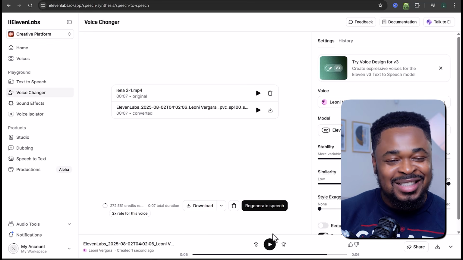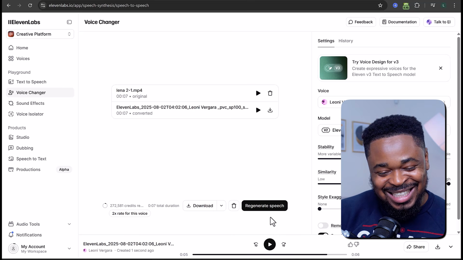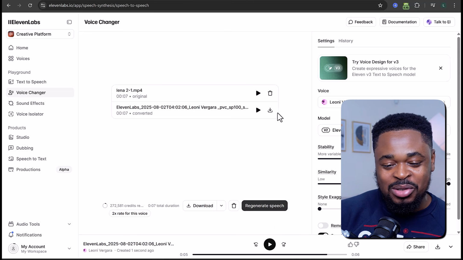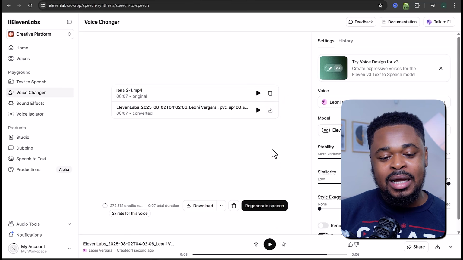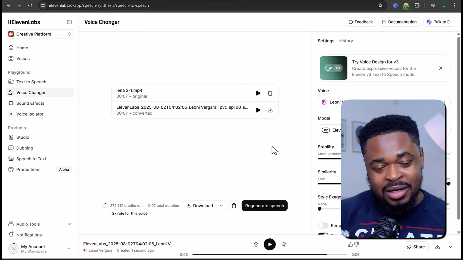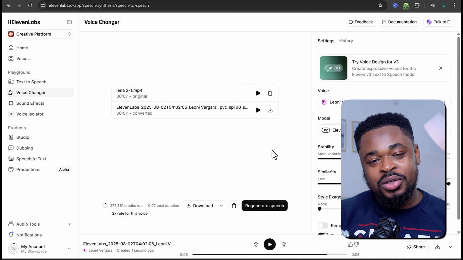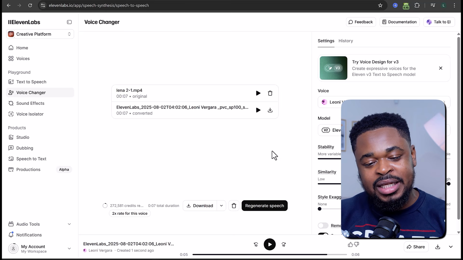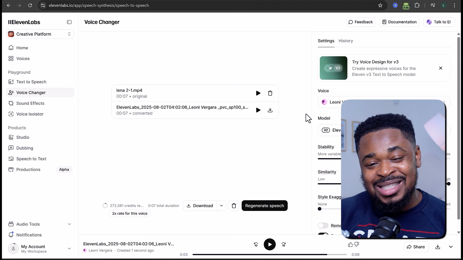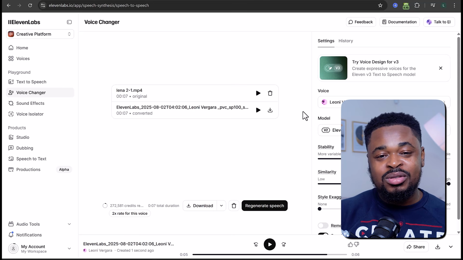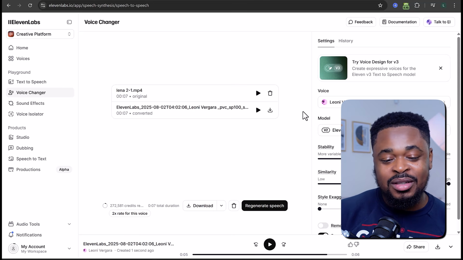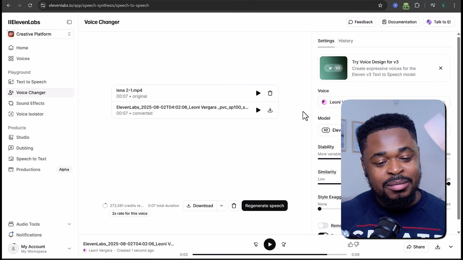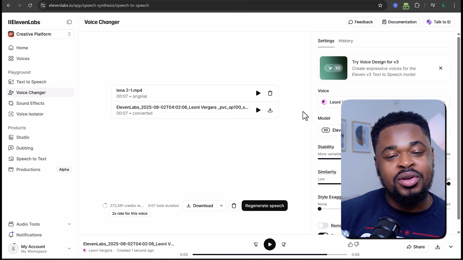Beautiful. You can see it sounds like a girl. Beautiful. This is what I want. So we'll download it. Click on download. And you have to do this for all the videos where she played a role. You have to use the same voice. All right. And then you do that for all the characters. Now you have the voice that has been changed and you have your video.